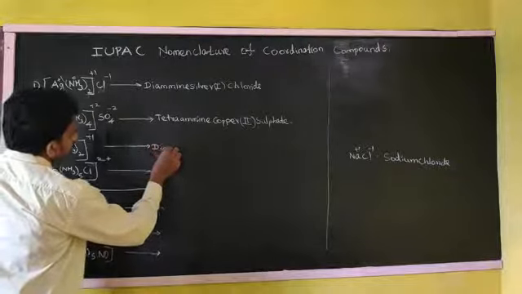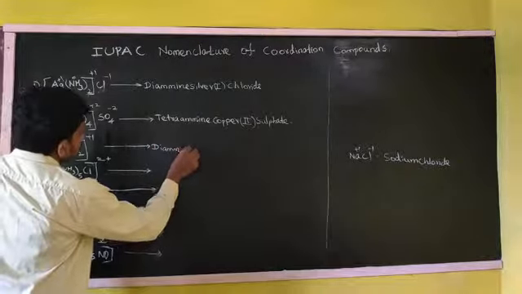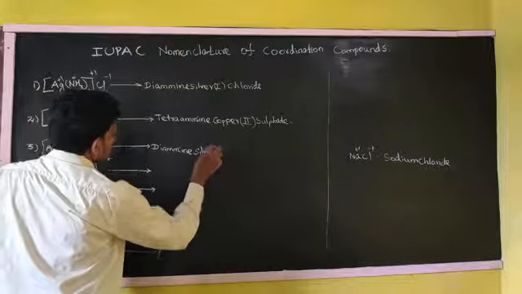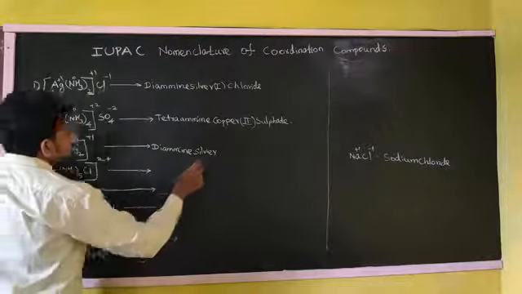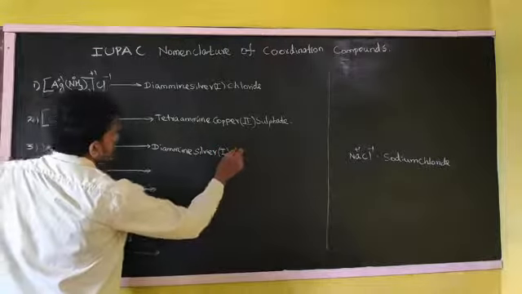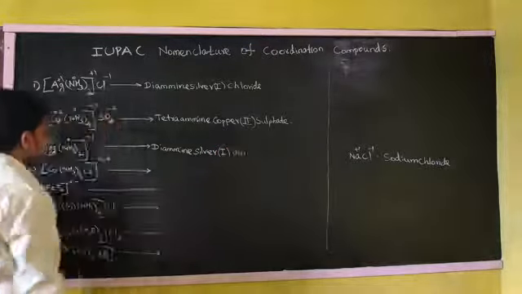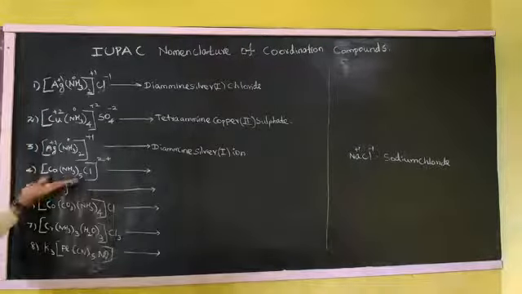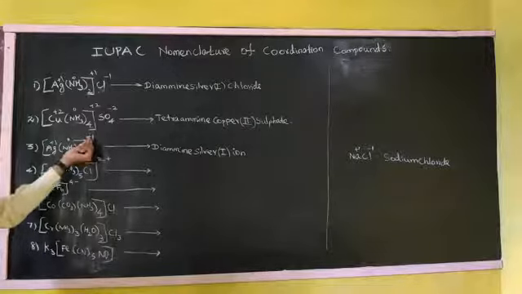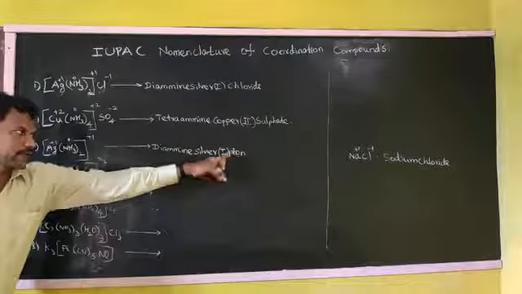Diamine, then silver, oxidation state 1, so Roman numeral 1, right? So ion, right? Now the fourth one. The previous one is in ion state, so ending with ion, right?